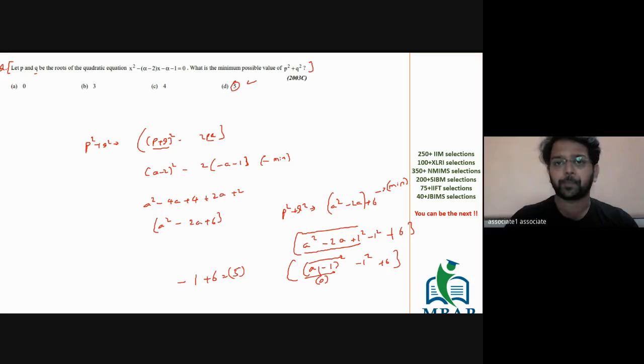Is this clear? Everyone, is this clear? Understood? Do you want me to re-explain the part of minimizing the value?